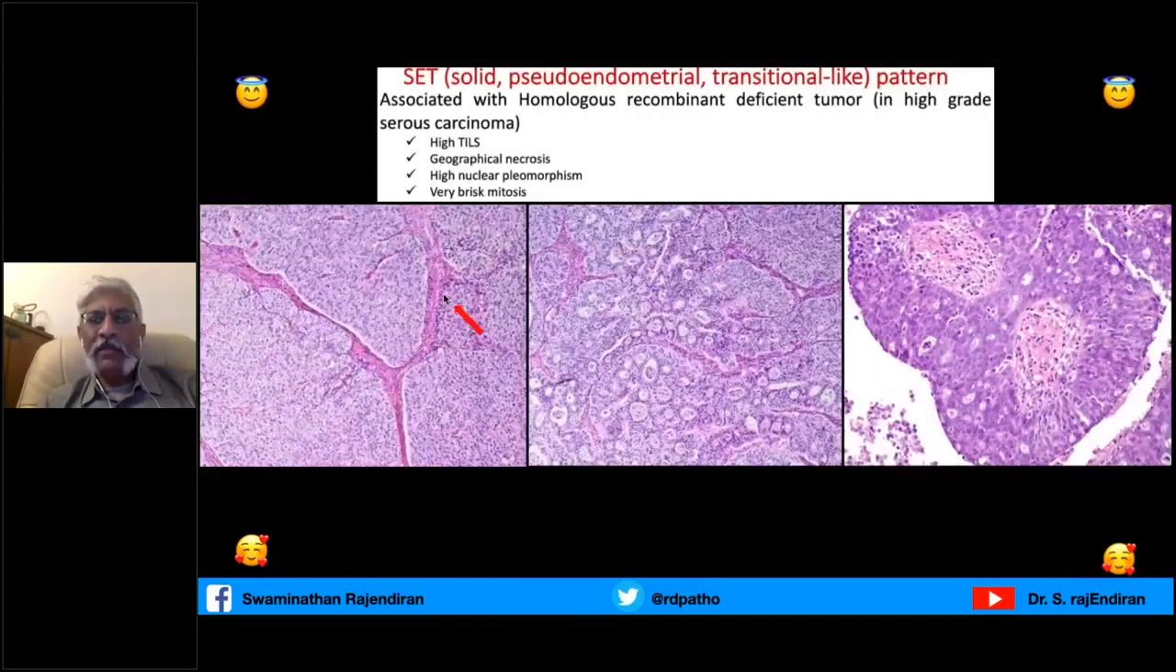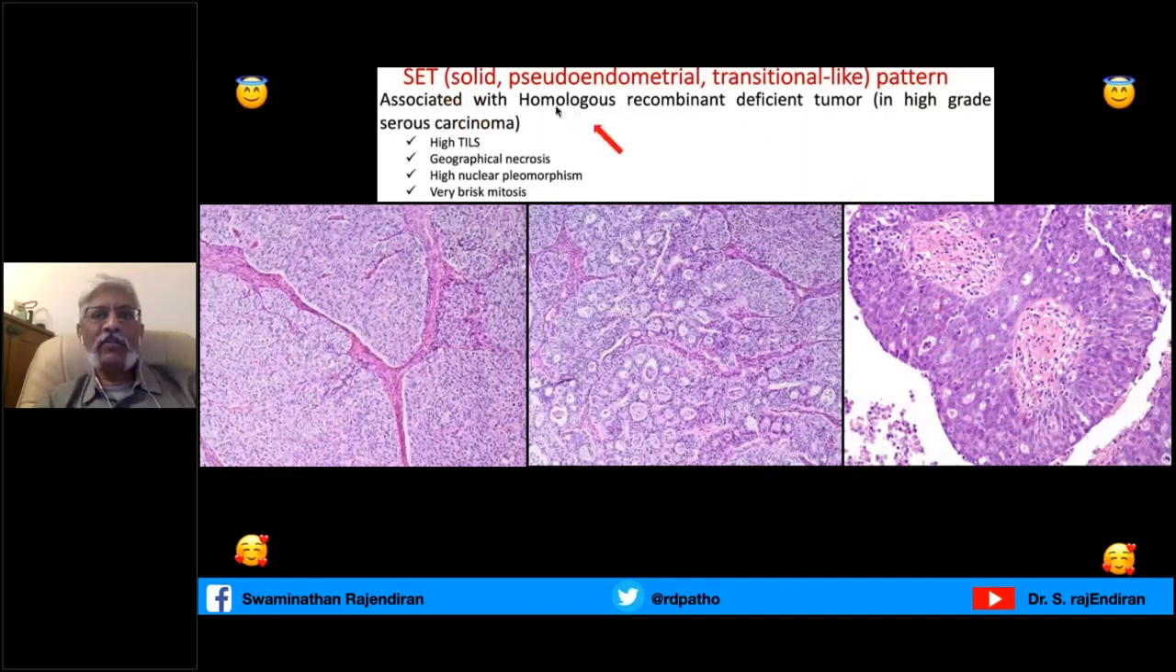There is another pattern in high-grade serous carcinoma known as SET pattern: solid, pseudoendometrioid and transitional-like pattern. Okay, this is a solid pattern. These are glandular patterns that look like proliferative endometrial glands. These are not endometrial glands, so that's why it is called pseudoendometrioid. And this looks more like urothelial or transitional. This is the SET pattern.